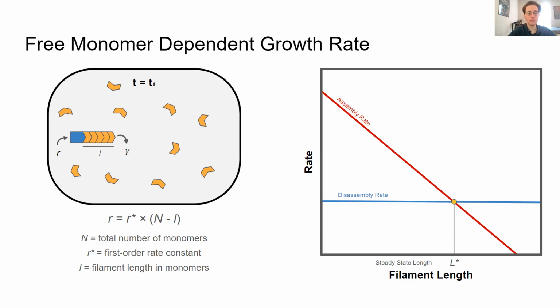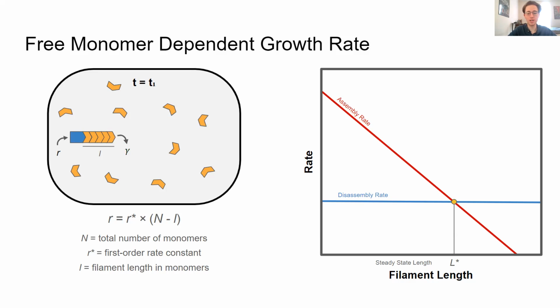What this means is that the longer the filament is, the fewer free monomers there will be, so the slower the rate of growth will be, and the shorter the filament is, the more free monomers there will be, and the higher the rate of assembly will be, while the rate of disassembly gamma is constant.